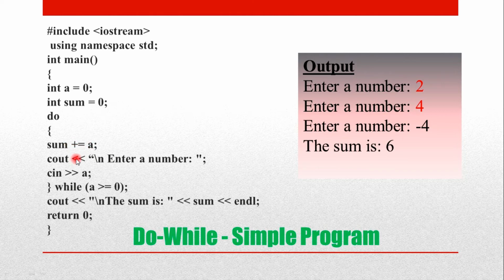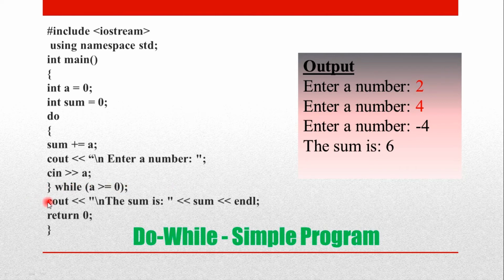Okay. Now suppose I am entering a negative number. We will see what happens. See out, enter a number. So enter a number. Now I am typing a minus 4. It is a negative number. So now I am checking for the condition. Minus 4 is greater than or equal to 0. Is it greater than or equal to 0? No. The condition is false. So where does it go now? Yes, it comes to the next line.